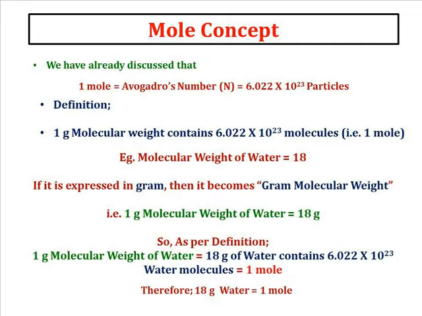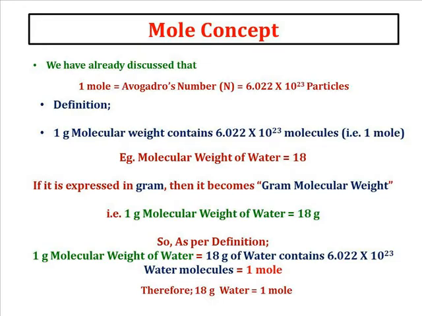Now let us take an example of water. We already calculated the molecular weight of water is 18. If we express that molecular weight in gram, then it is called gram molecular weight. So in our definition we have written 1 gram molecular weight. So 1 gram molecular weight is nothing but its original molecular weight expressed in gram.